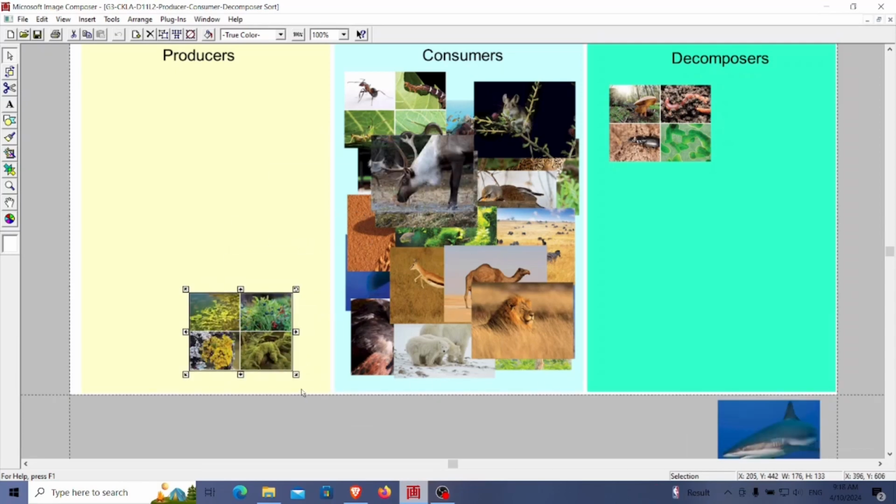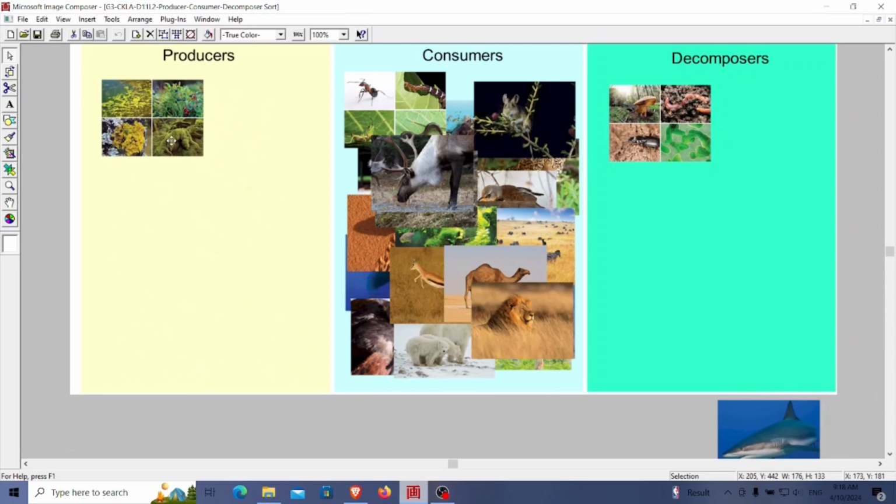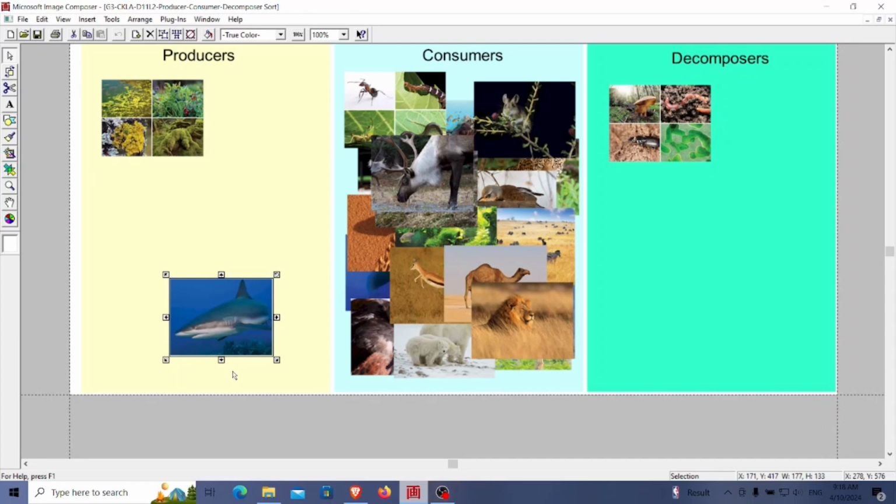Next are algae, grass and berries, lichen and moss. They are for the producers group. Let's add them to the producers group. Next is shark. It is for consumers too, so let's add it to the consumer group.